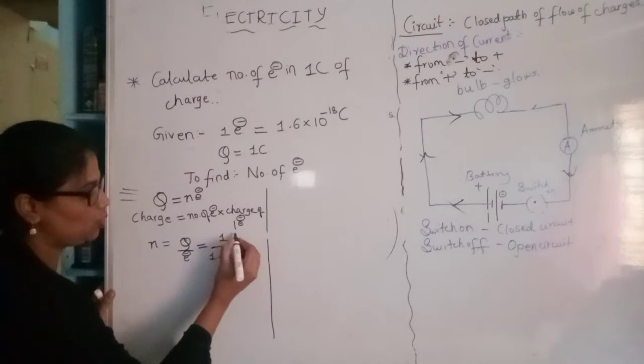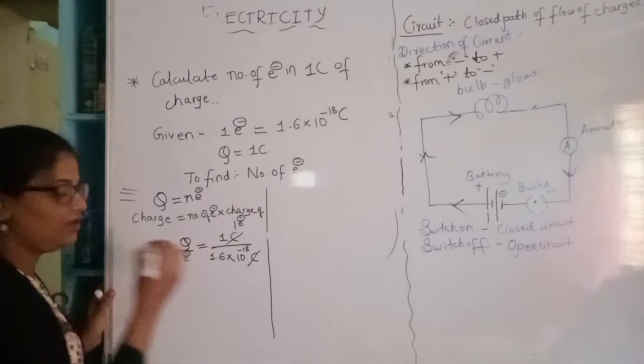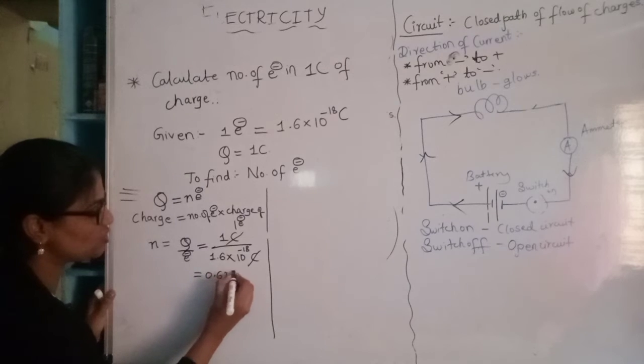Okay, 1 coulomb. This is also coulomb. Coulomb gets cancelled. Then 1 by 1.6 we will get as 0.625.